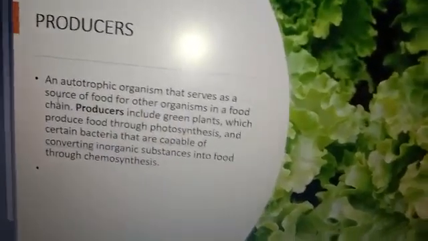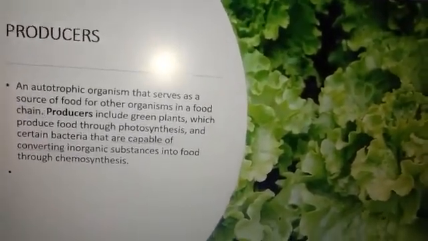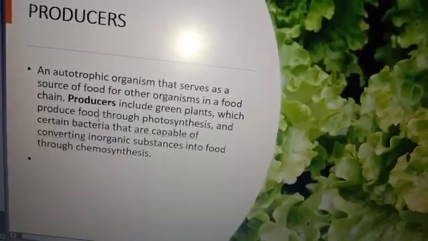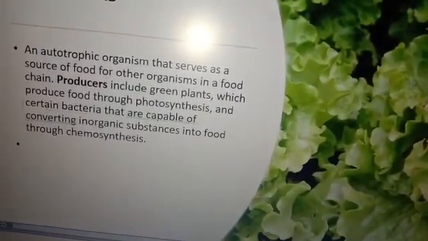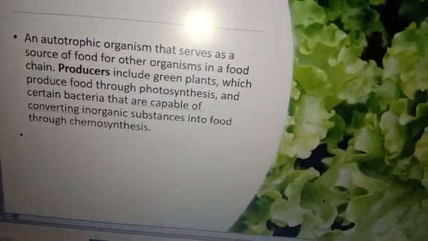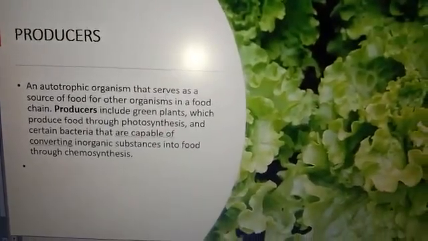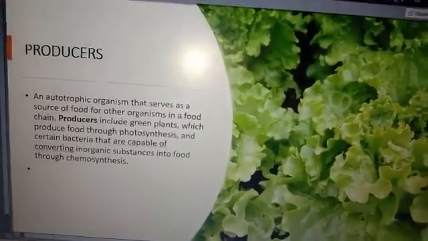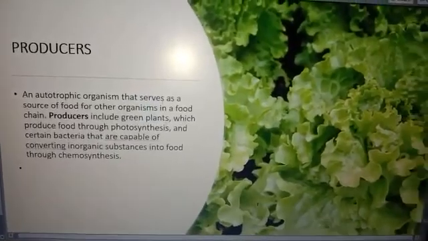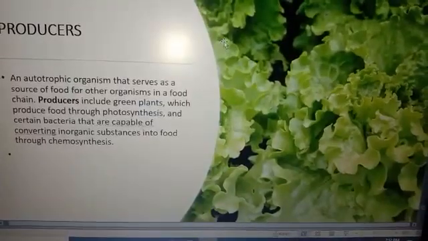As you see in the figure, a producer is an autotrophic organism that serves as the source of food for all other organisms in a food chain. Producers include green plants, which produce food through photosynthesis, and certain bacteria that are capable of converting inorganic substances into food through chemosynthesis. In this figure, you can see that the producers are green in color and they are called autotrophs because they produce their own food. As I discussed earlier, by the process of photosynthesis, green plants make their own food. So this is a producer, meaning they can produce their own food.